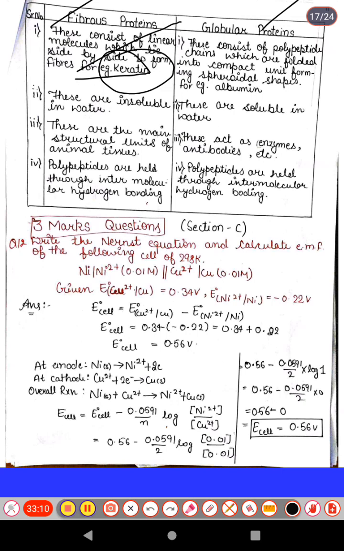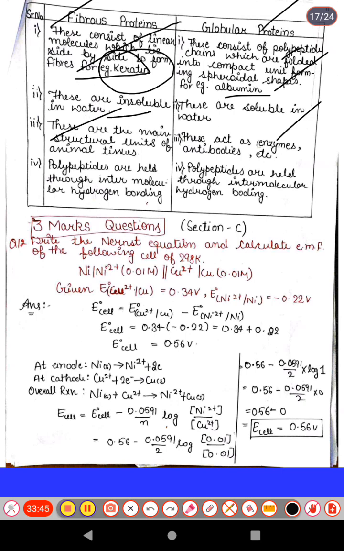into compact units and spheroidal shape, and an example is albumin, which is a globular protein. Next, fibrous proteins are insoluble in water, not water soluble. Second, globular proteins are soluble in water. Next, fibrous proteins are the main structural unit of animal tissue, and globular proteins act as enzymes or antibodies. Next, polypeptides are held through intermolecular hydrogen bonding, okay.